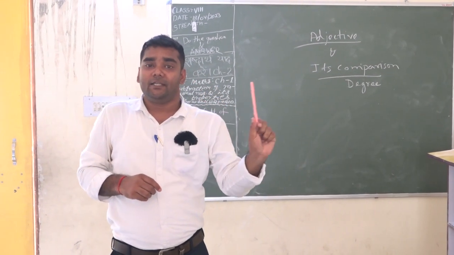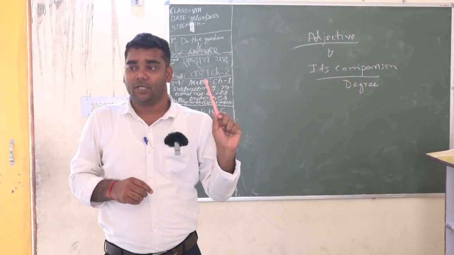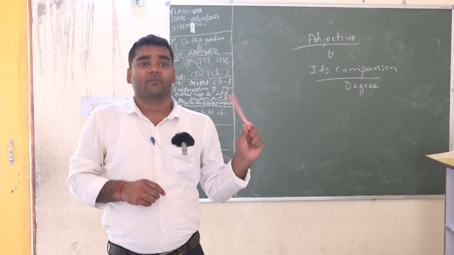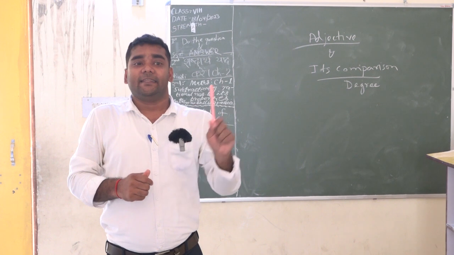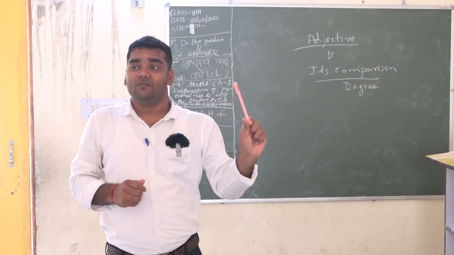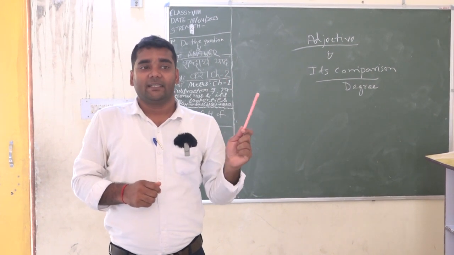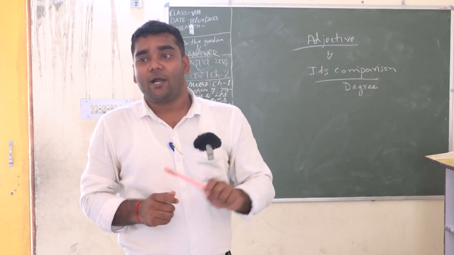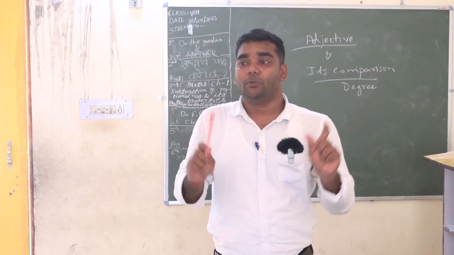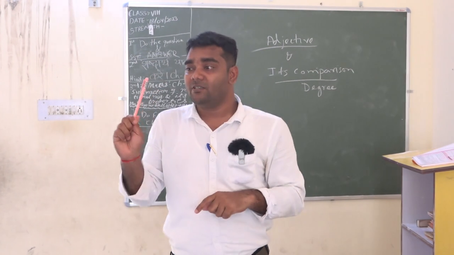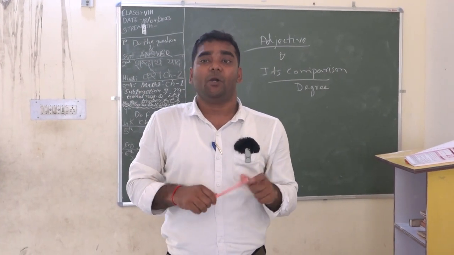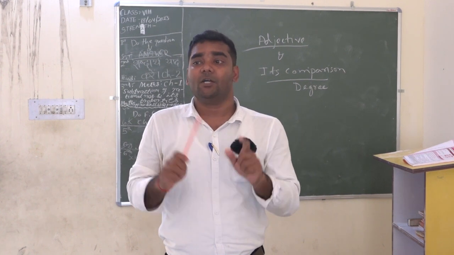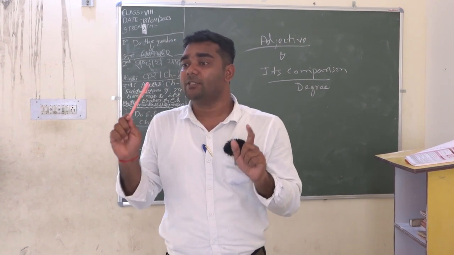In this sentence there is no adjective. Yes or no? Yes, sir. If I say this is a beautiful pen, there is no doubt that in this sentence we have used beautiful as an adjective. Because it is clearly describing the noun, that is pen.